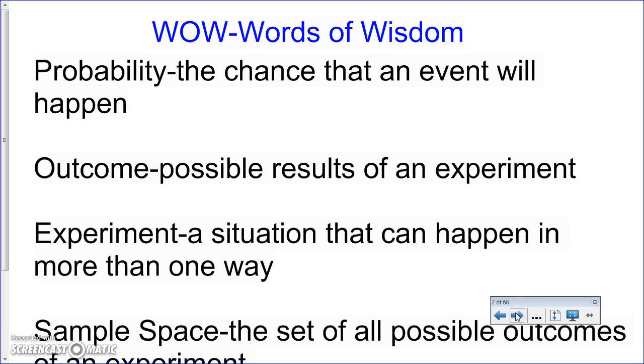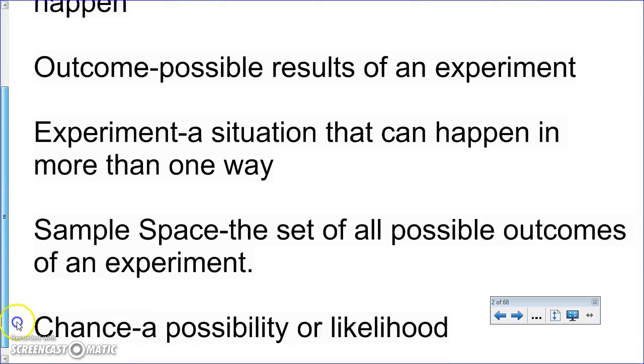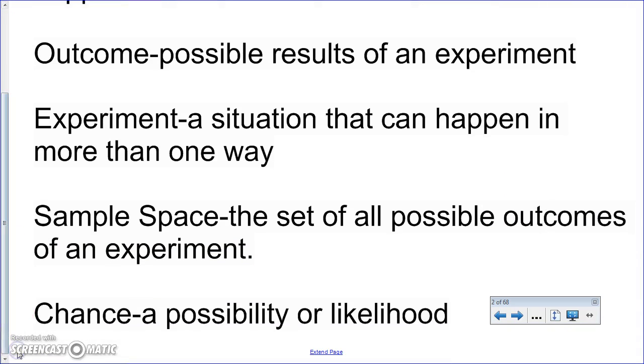Please glue in the 5 vocabulary cards that you got as part of this packet. The definitions you need to know for probability are: probability, the chance that an event will happen; outcome, possible results of the experiment; experiment, a situation that can happen in more than one way; sample space, the set of all possible outcomes of an experiment; and finally, chance, a possibility or likelihood of something happening.